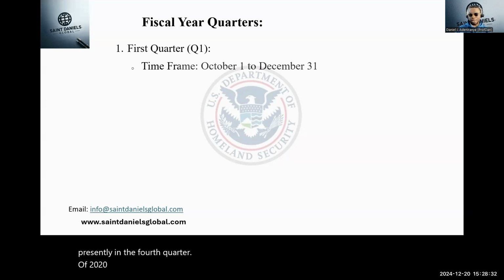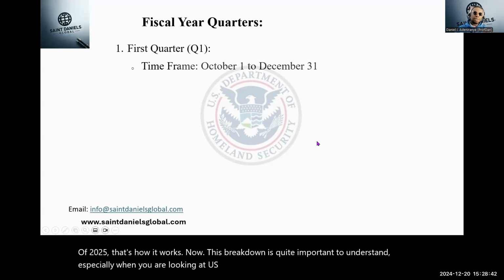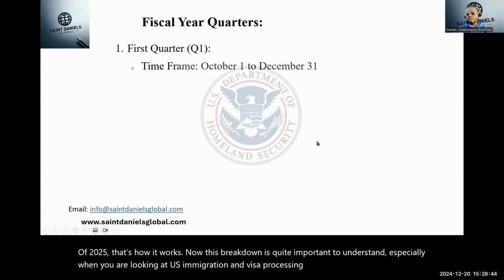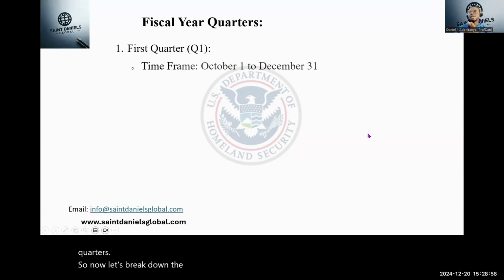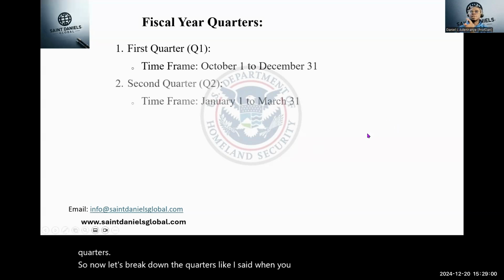That's how it works. Now, this breakdown is quite important to understand, especially when you are looking at US immigration and visa processing data, as things like visa allocations within a given fiscal year, approvals, things like that, are often reported based on these quarters. So now, let's break down the quarters. Like I said, when you look at the screen, you see that the first quarter runs from October 1st to December 31st.